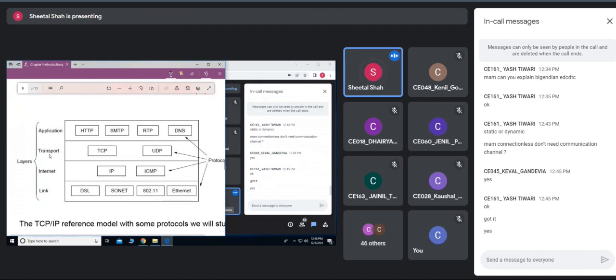Right? So we'll stop here, and in the next class we'll see more. So this is a hybrid model, a combination of both the OSI and the TCP/IP models, and hence throughout this book we'll be studying these layers in detail. Everyone is clear with this TCP/IP as well as the OSI model?